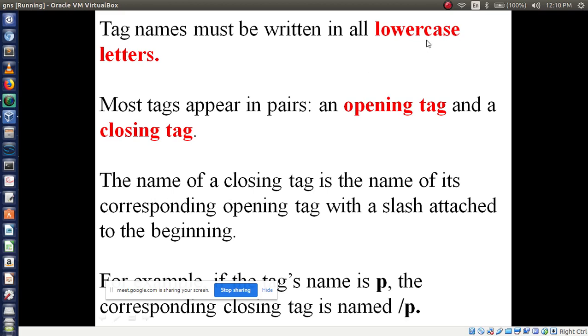See here, we have to write always in lowercase letters, not in uppercase letters. Then most tags appear in pairs. Pairs means opening tag then closing tag. Hardly 3 tags are single tags, but most of the tags are available in pairs, that is, opening tag followed by closing tag.